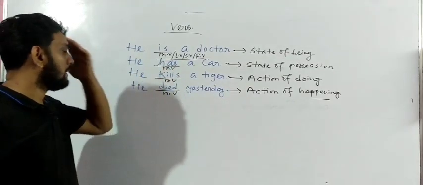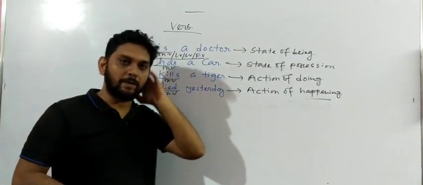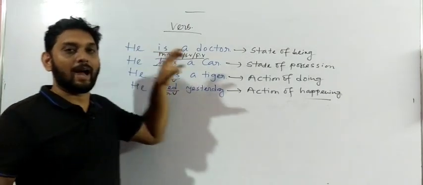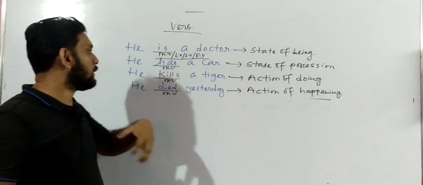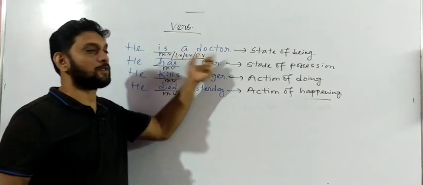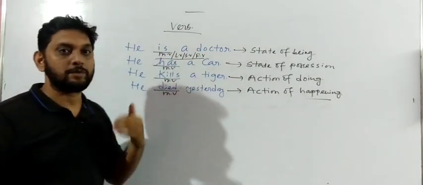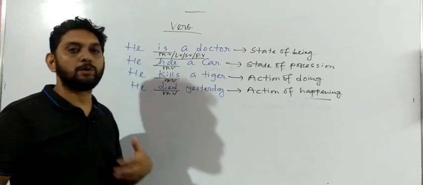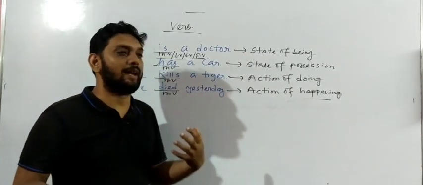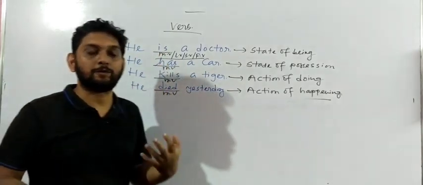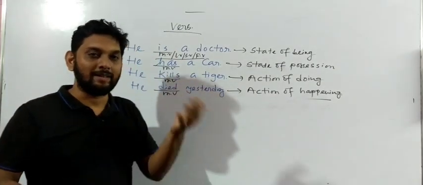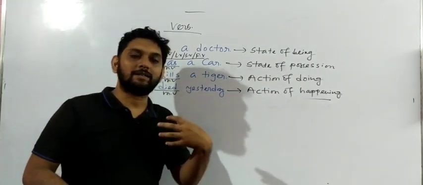Okay, he is a doctor. Here I have written state of being. What does it mean? It means here we just know about the subject. That means the identity of the subject. Okay, here we can easily understand the identity. What is the identity of the subject over here? He is a doctor. Subject is a doctor over here. Yes or no, my friend? Subject is a doctor. So whenever you want to know the identity of someone else, you see that this verb does not perform any sort of action here. This verb does not show any sort of action. That is the reason it is just a statement.